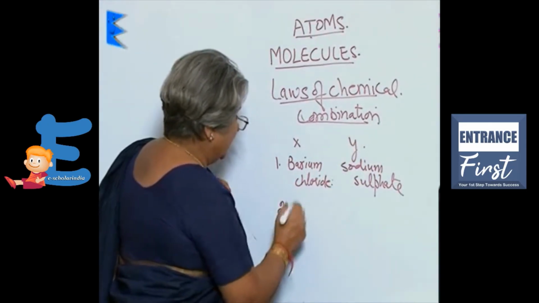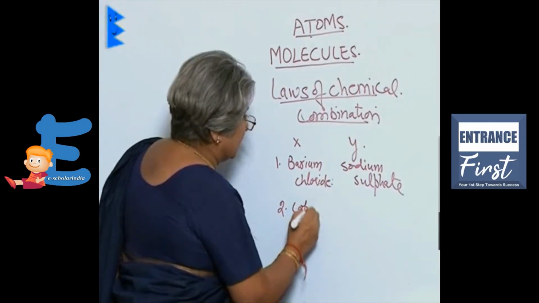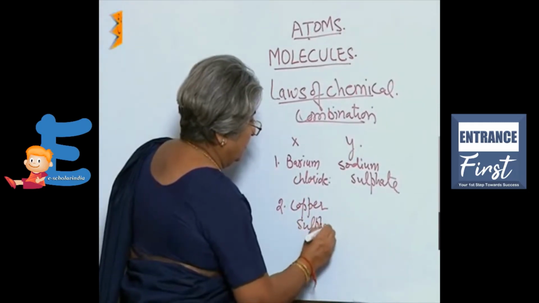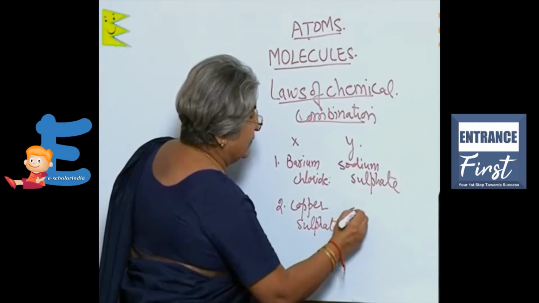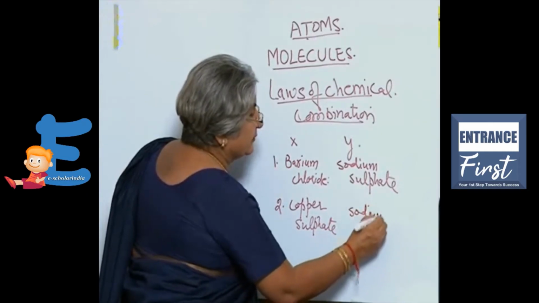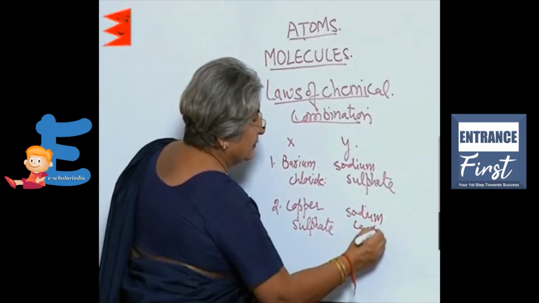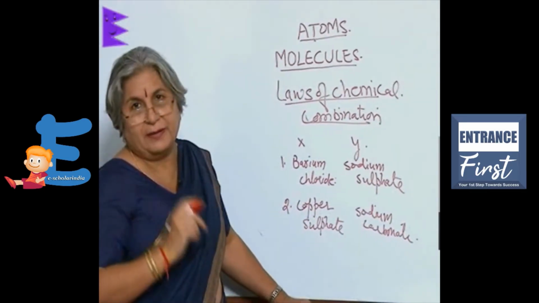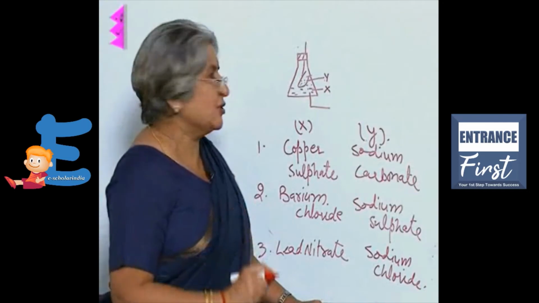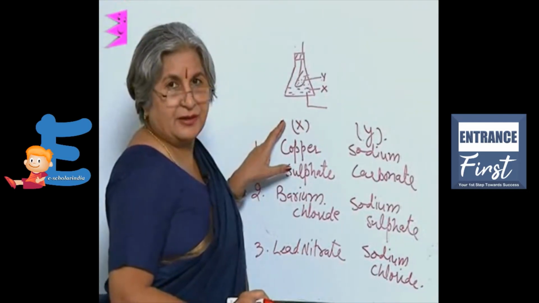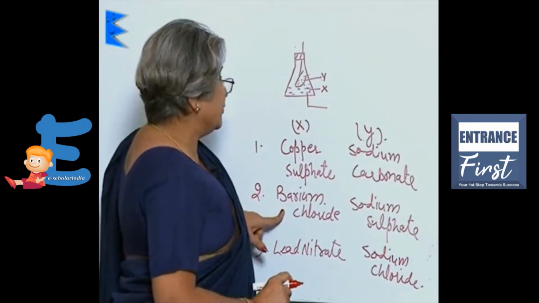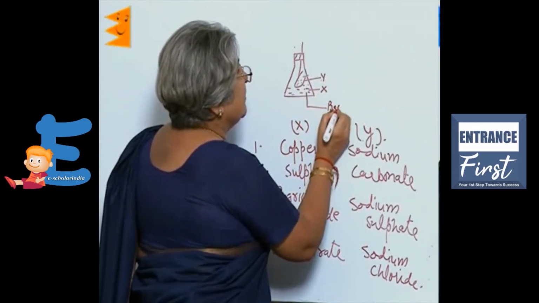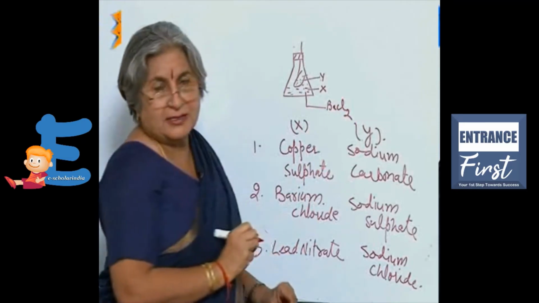Or X you have as copper sulfate and Y you have sodium carbonate, or any such pairs you develop. We can choose any one salt from, say, X. For example, let us choose barium chloride. So here there is barium chloride in the conical flask.